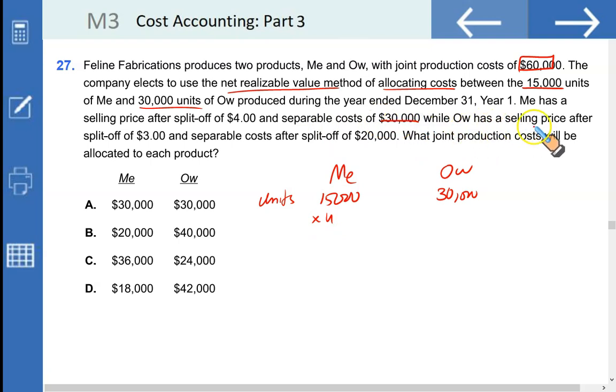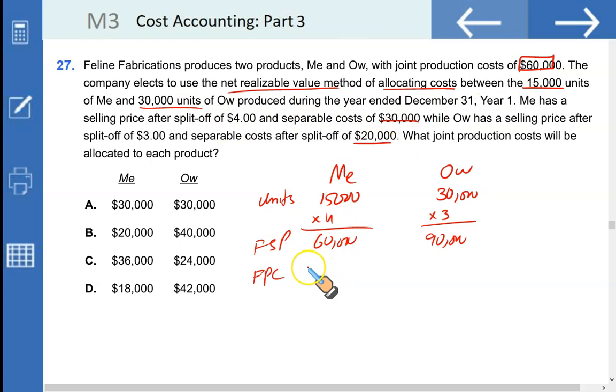And Ow has a selling price after further processing of $3, but you need to spend $20,000 for separable cost. Let us first find out the final selling price, that is 60,000 for Me and 90,000 for Ow. That's the final selling price, and from this you need to deduct the further processing cost, which is given as $30,000 for Me and $20,000 for Ow.